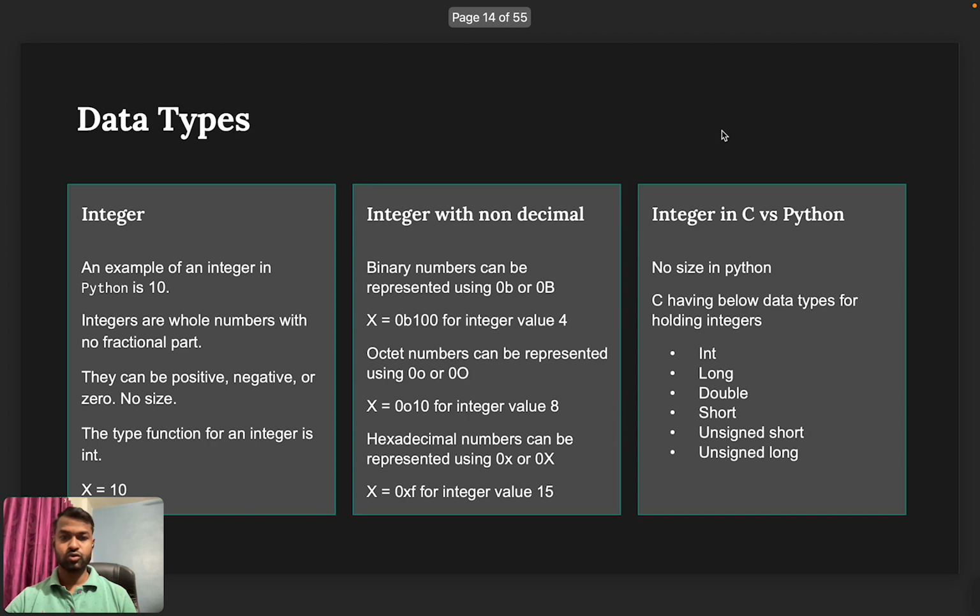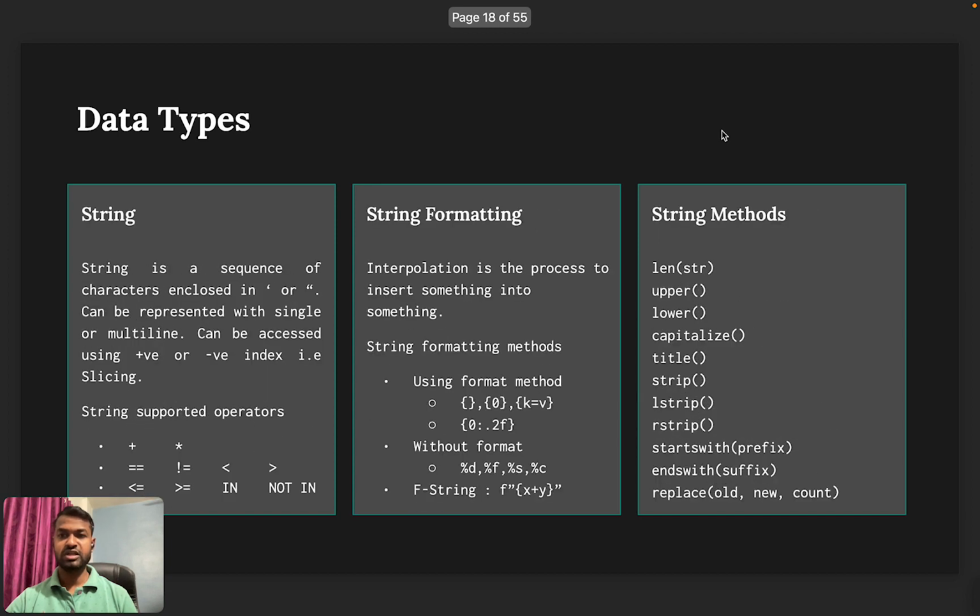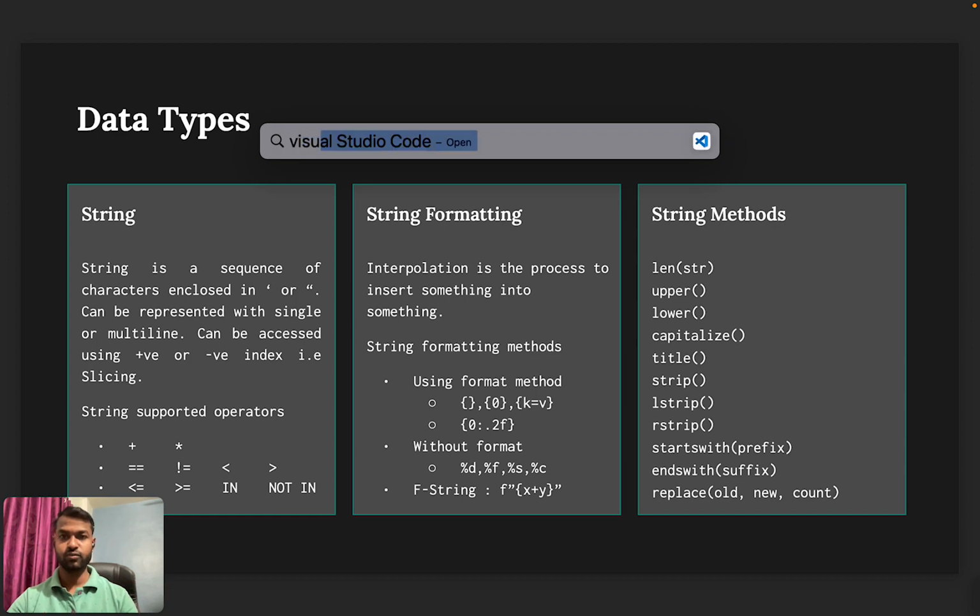A string is a sequence of characters which is enclosed by either a single quote or double quote. If we have to declare any string, then by using a single quote or double quote we can declare a string. Let me open Visual Studio.